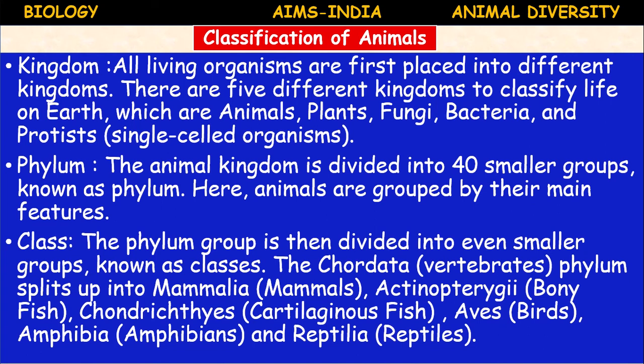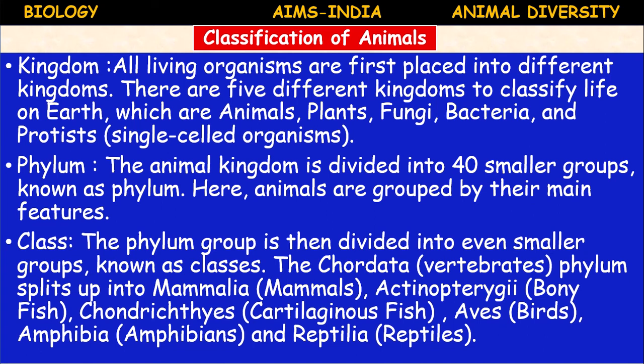The chordata or vertebrates phylum splits up into mammalia, okay, mammals. Actinopterygii is one of the classes, bony fishes. Chondrichthyes is one of the classes, including cartilaginous fishes. Aves, or birds. Amphibia, amphibians. Reptilia, reptiles.